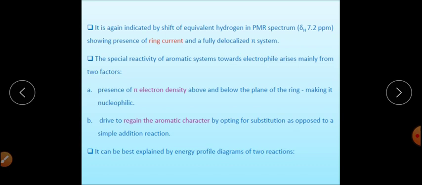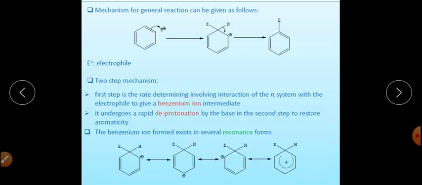Instead it undergoes the aromatic electrophilic substitution reaction. It retains the aromatic character and can easily react with Br positive. This is another factor why the benzene ring undergoes aromatic electrophilic substitution reaction. Now, the mechanism of the aromatic electrophilic substitution reaction is the common arenium ion mechanism, and it is a two-step mechanism.